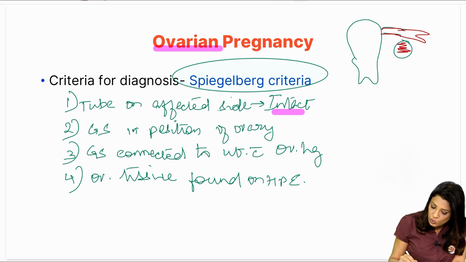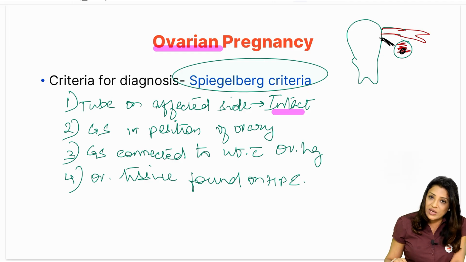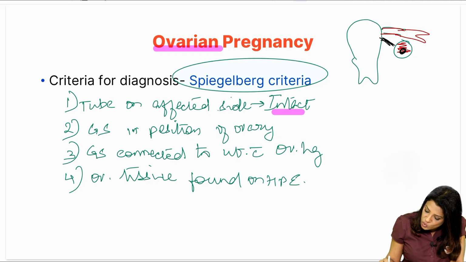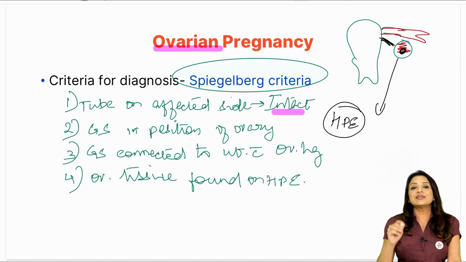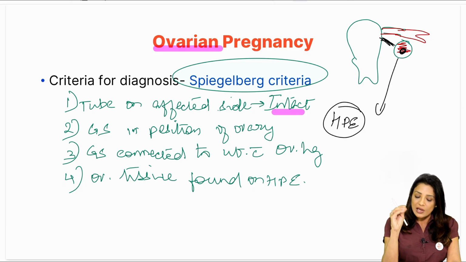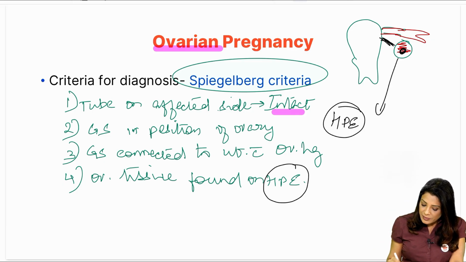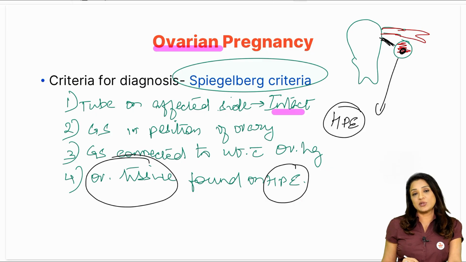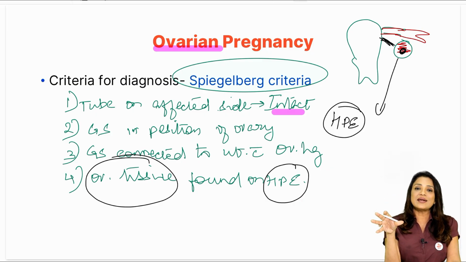Gestational sac on sonography should be in the position of the ovary. It should be connected to the uterus with the help of the ovarian ligament and the ovarian tissue. When you send it for histopathology, the pathologist will tell you that the gestational sac had chorionic villi. Along with that, there was ovarian tissue found on histopathology. So that is the typical criteria for Spielberg.